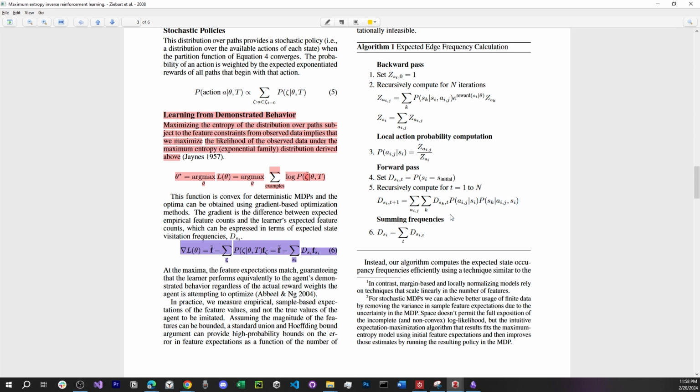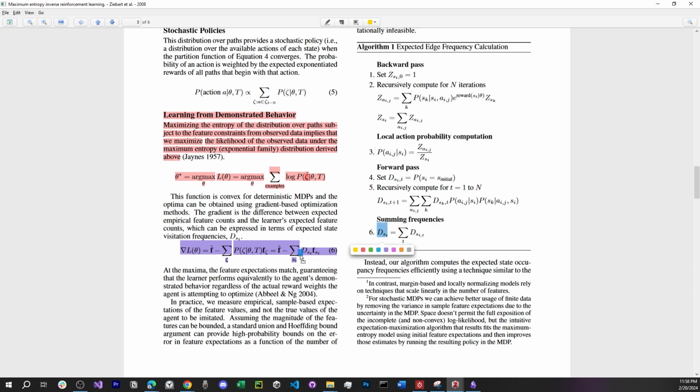So I have my initial state visitation frequency, and then I use my policy. Right now I'm in state 0. Based on my policy and my transition probabilities, this is the probability that I will go to state 1, state 2, state 3, and then I can have an estimation of the frequency that I'll visit that next state, and I can just add it here. Based on that, I can have my D of S_i. And finally, if I sum over all the D of S_i in my time steps, I will reach the state visitation frequencies.